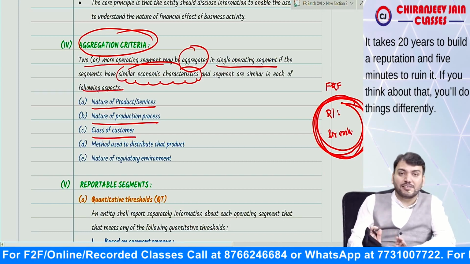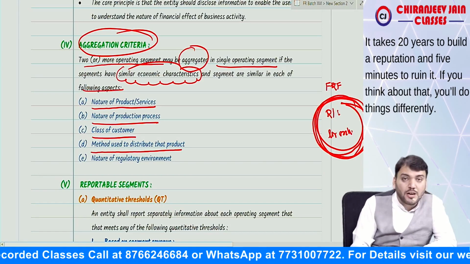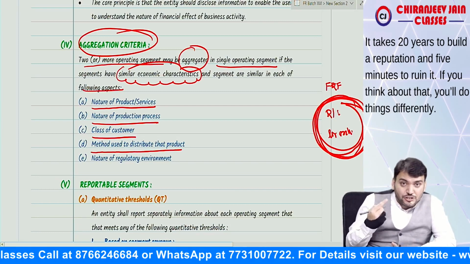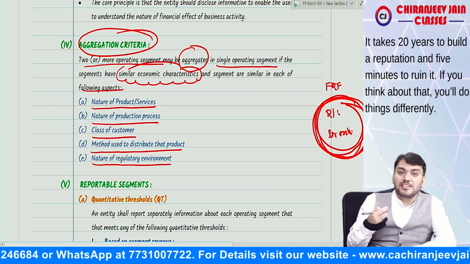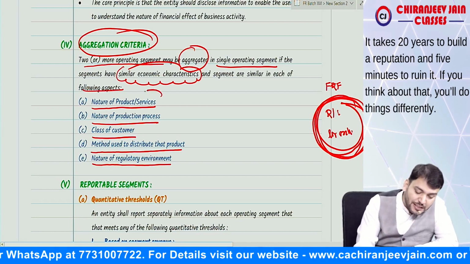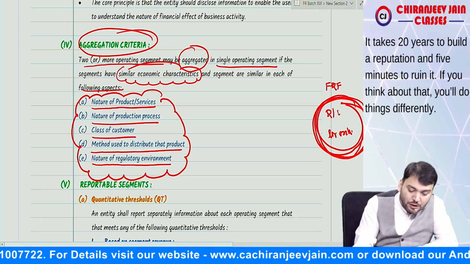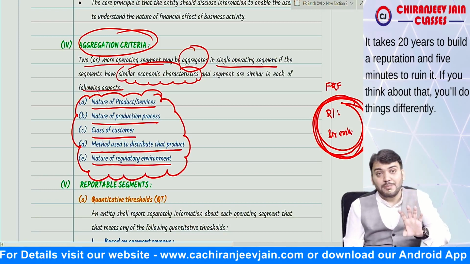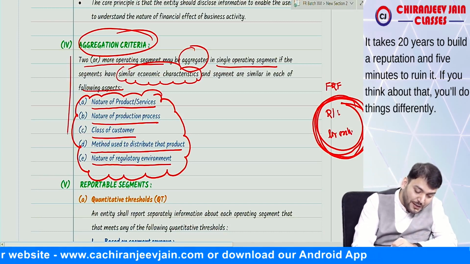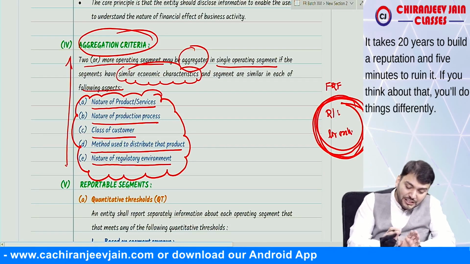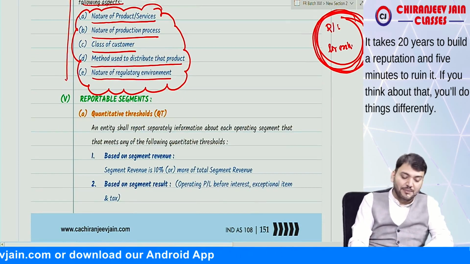Class of customer is the same, method used to distribute the product is the same, nature of regulatory environment is the same. If they are similar in respect of these, then we can combine, otherwise we will not combine. A question may ask from this topic, so you need to do rectification of these points and write down only this, then you will get marks. Yes sir, we are good at rectification, we can do it.